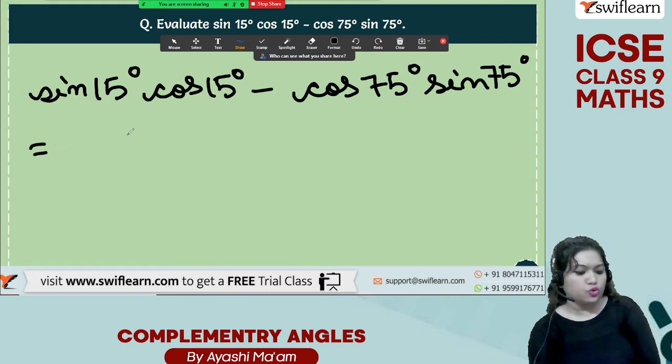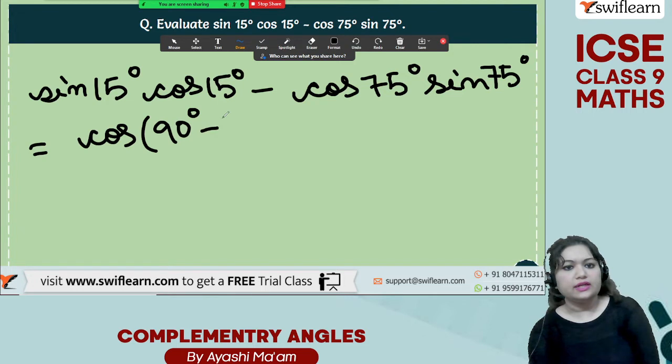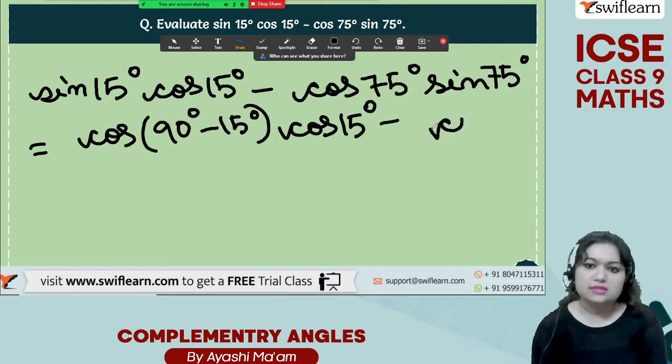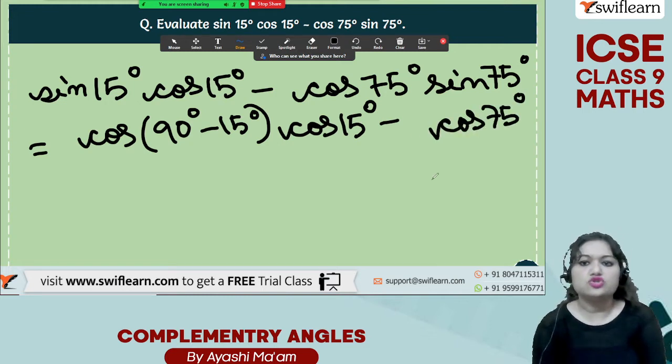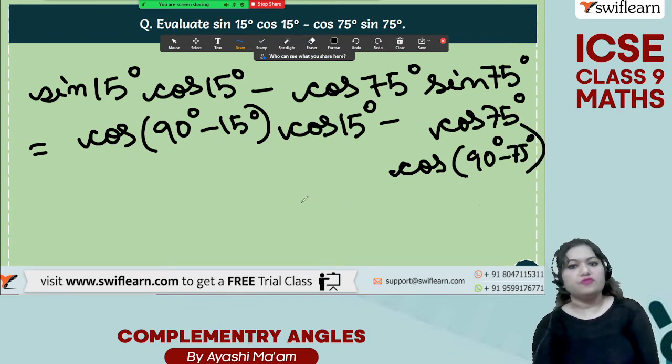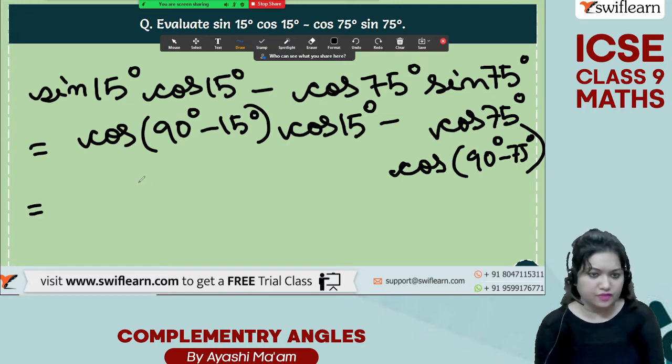Here what we can do is, let's convert this sine into cos. So cos of (90 degrees minus 15 degrees) into cos of 15 degrees minus, now let's convert the sine into cos. So cos of (90 degrees minus 75 degrees), right? Sine 75 is cos of (90 degrees minus 75 degrees).